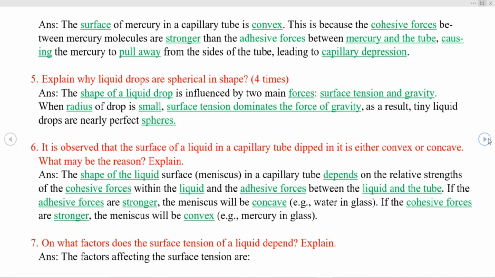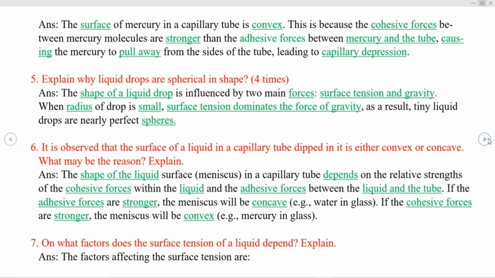Next question we have is, explain why liquid drops are spherical in shape. The shape of a liquid drop is influenced by two main forces, that is surface tension and gravity. When radius of drop is small, surface tension dominates the force of gravity, and as a result, tiny liquid drops are nearly perfect spheres.